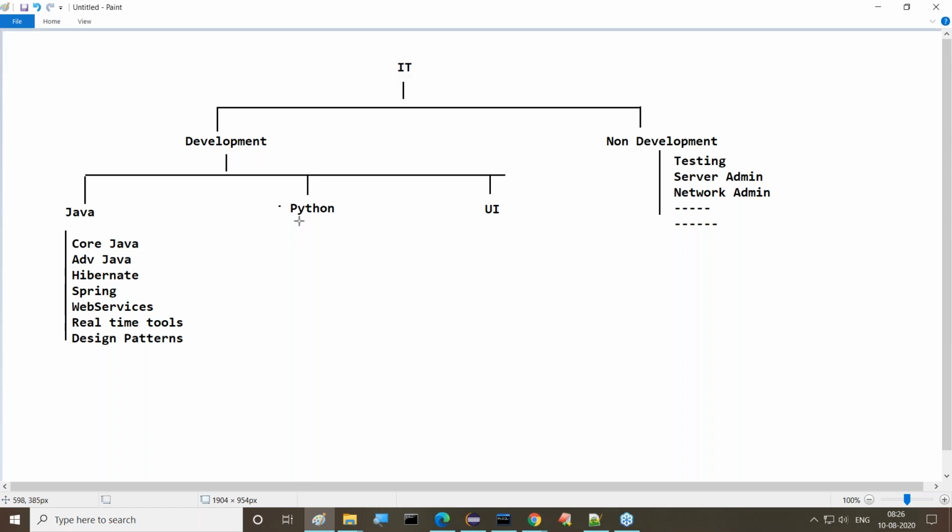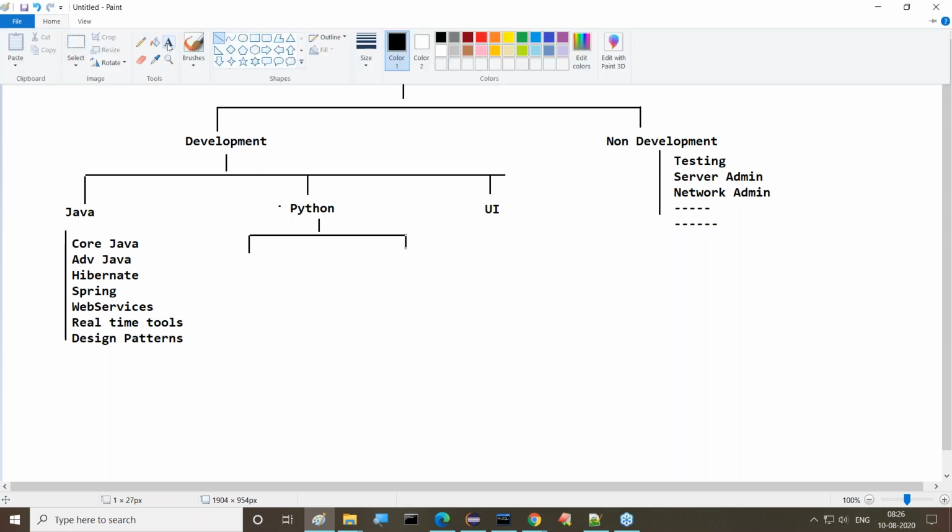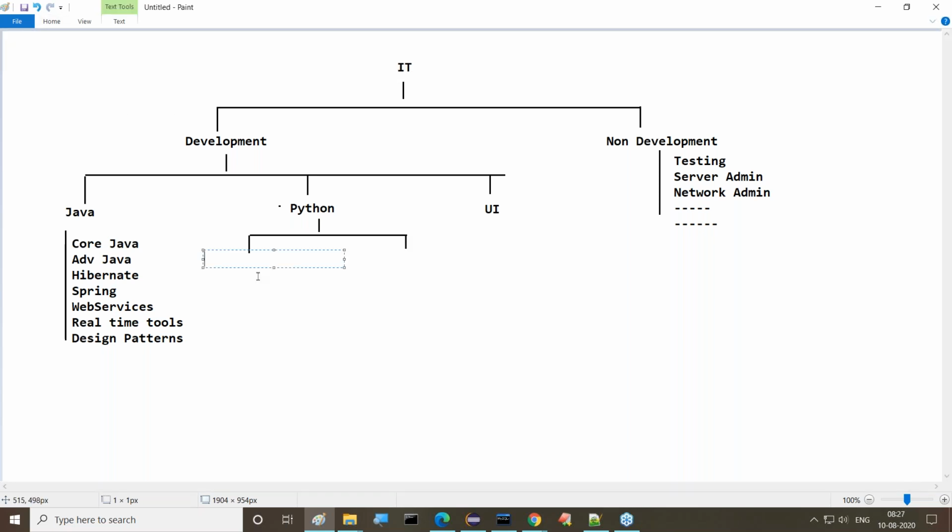Next, Python. For Python we have two approaches, two divisions available. Let's understand this clearly. The first is enterprise application development. Another is data analysis.